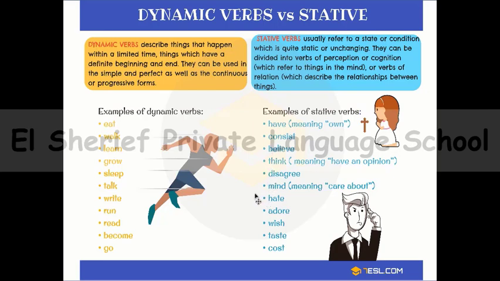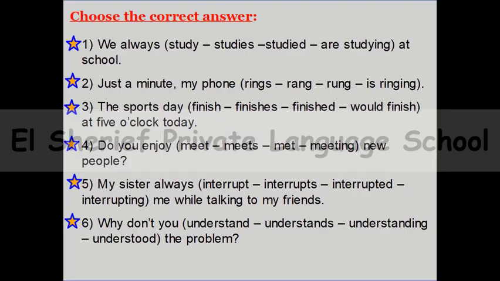Can you say, I'm disagreeing with you? Of course not. You can say, I disagree with you. So you can't add ing to the stative verbs. Adore, wish, cost, hate. All of these are examples of stative verbs. And by the way, we can go to practice some of what we said.